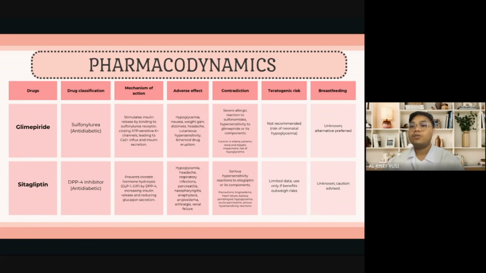It is contraindicated in patients allergic to sulfonamides and should be avoided in pregnancy due to its risk of neonatal hyperglycemia. Breastfeeding safety is unknown, so alternatives are preferred.